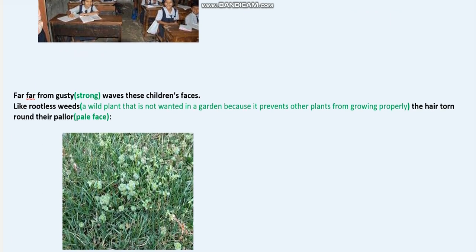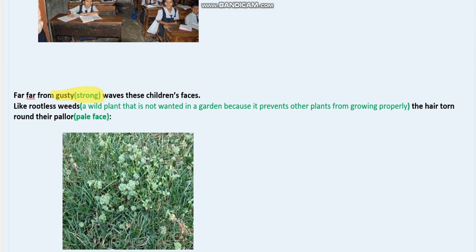Okay, the first paragraph starts like this. Far, far from gusty waves, these children's faces. So, what does this gusty mean here? Gusty means strong. What the poet has tried to depict is that the children who are studying in the slums are far, far from the gusty waves. Gusty waves here signify the elite section of our society, that is, the more privileged people.